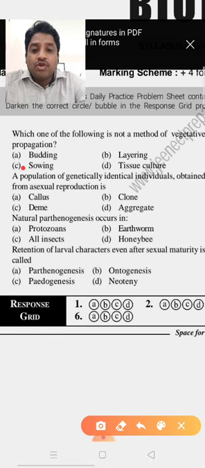So among the given four options, C, sowing, is related to sexual reproduction. So that's why it is not a method of vegetative propagation. So the answer is C.